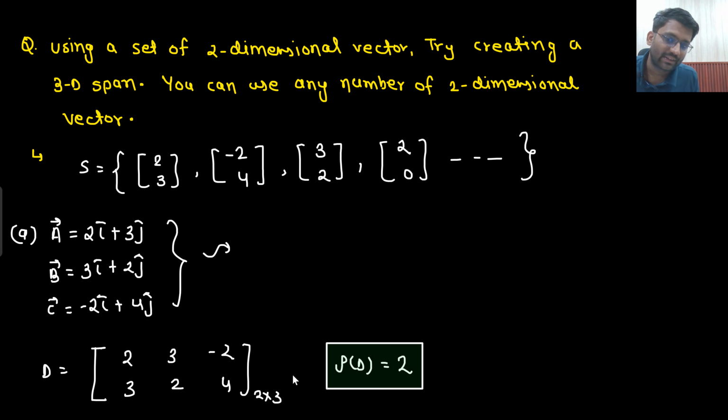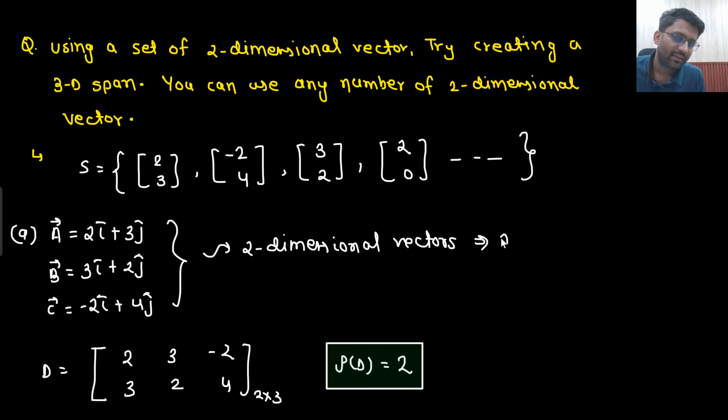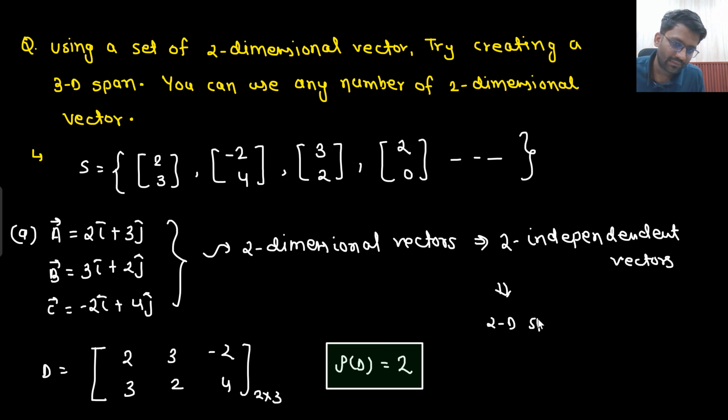So you are using two-dimensional vectors, but ended up getting only 2 independent vectors, and that will end up creating a 2D span.